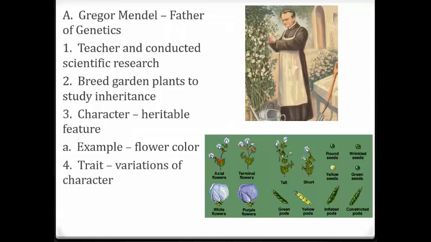Current day, he also said that things have traits. Traits are different variations of a character. So for instance, height is a characteristic, and the different traits for height would be tall versus short in plants. A little bit more complex in humans. Another example, another characteristic could be pod color, and then the different varieties of that trait would be green pods or yellow pods. And then we also could have different flower colors like white versus purple.